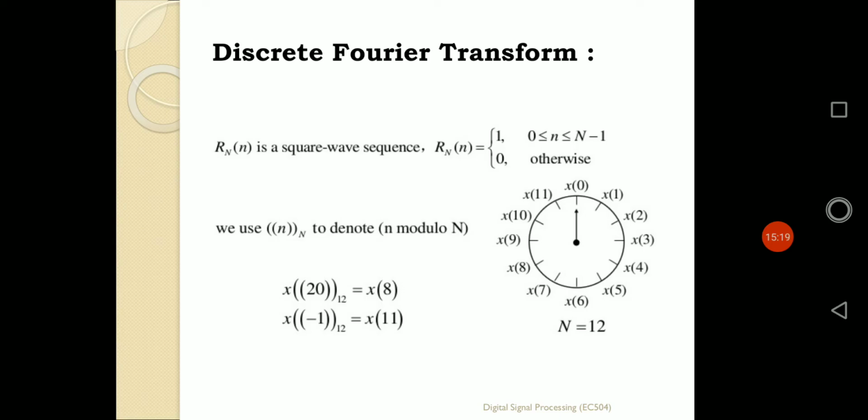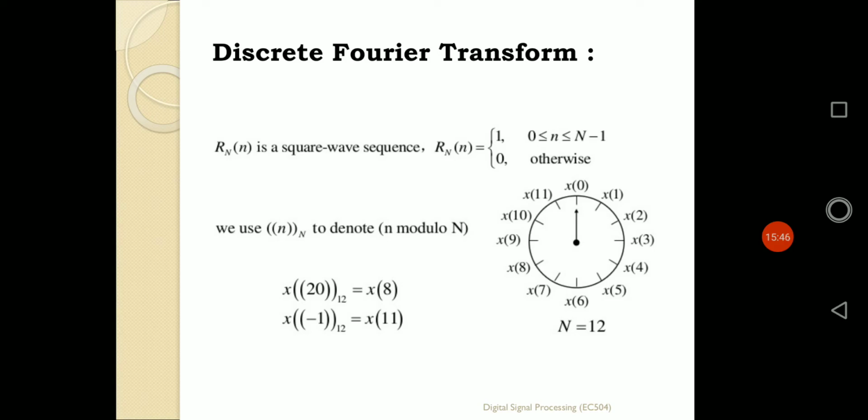That means if we have x of n with N points, x of n can be represented not in a straight line or linear shift, but in a circular manner, because after N points the circle is complete and it will be repeating again as it's a periodic sequence. In that way, X of k is also defined by a periodic sequence.